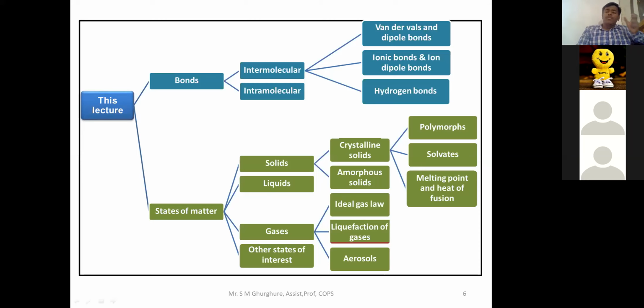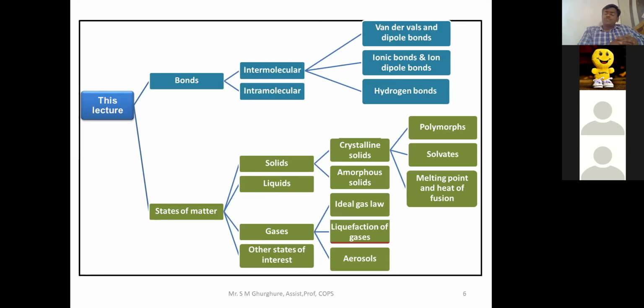Then the bonding involved in the matter, what type of bonding is present in the matter, whether it is a covalent bond, ionic bond, electrostatic bond, dipole bond, induced dipole bond, or dipole induced bond present within the matter. That part particularly we are going to study in this chapter.